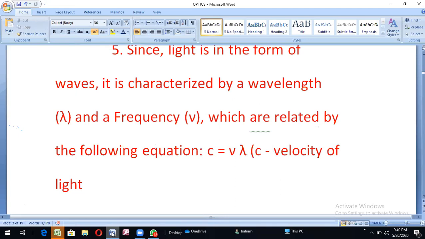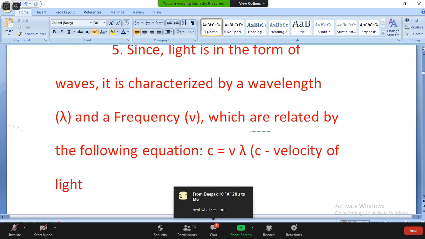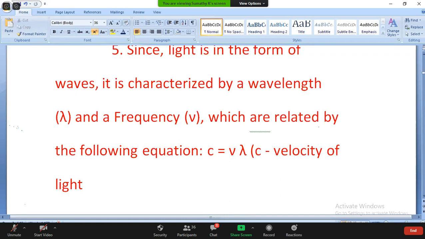The wavelength is represented by lambda, and the frequency by v. They are related by the following equation: C is equal to v lambda. C is the velocity of light.